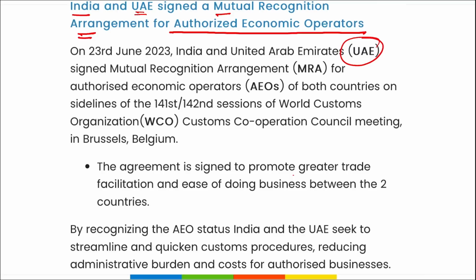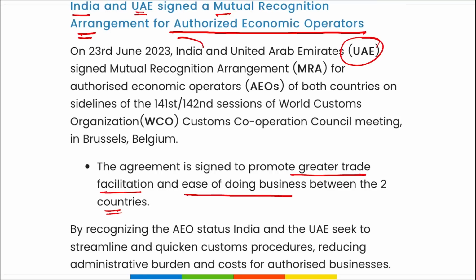The agreement is signed to promote greater trade facilitation and ease of doing business between these two countries, so that the companies of these two countries can work together in collaboration. It becomes easy for people of both these countries to travel between India and UAE and carry out their business operations. And taking any permission also becomes easy for those businessmen.